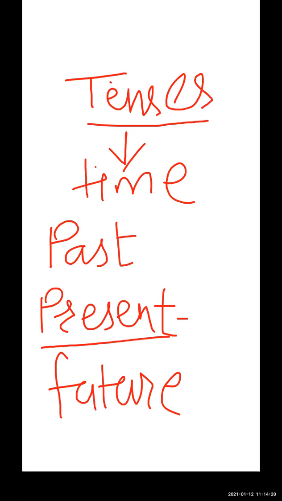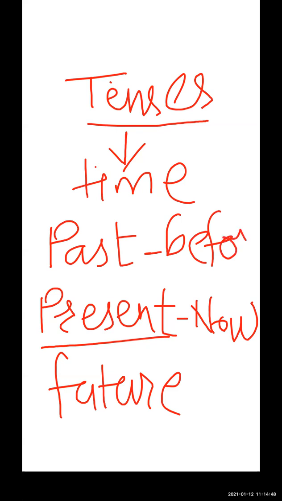So what is the past time? Past time means the action which has happened, the time before now. This is the past time. And what is the future? Future time is after now. So present time is now, past time is before now, and future time is after now.